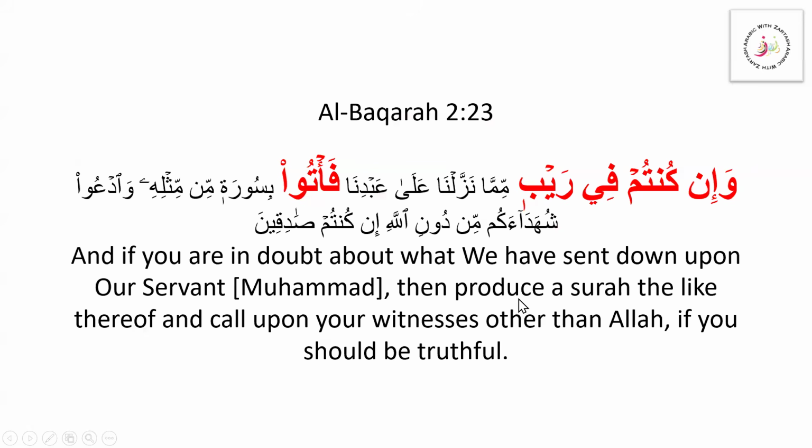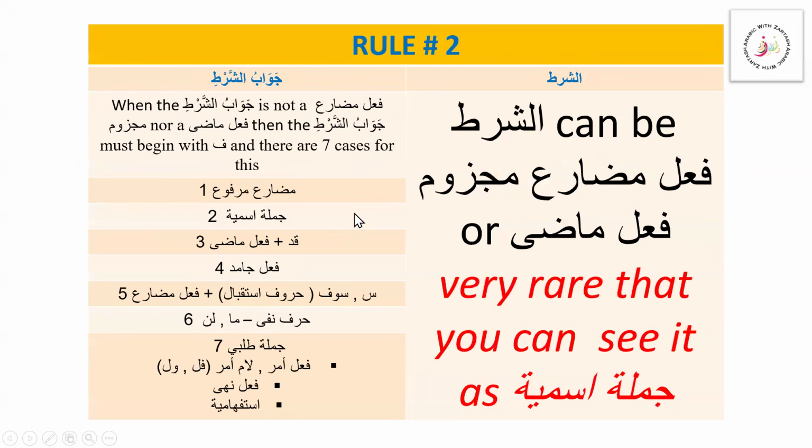So we can clearly see that it is fi'l amr and it is attached with the fa. So we don't need to remember all these conditions or cases, but as you can see, if it is not fi'l mudari majzoom or fi'l madi, the jawab shart is going to start with fa.